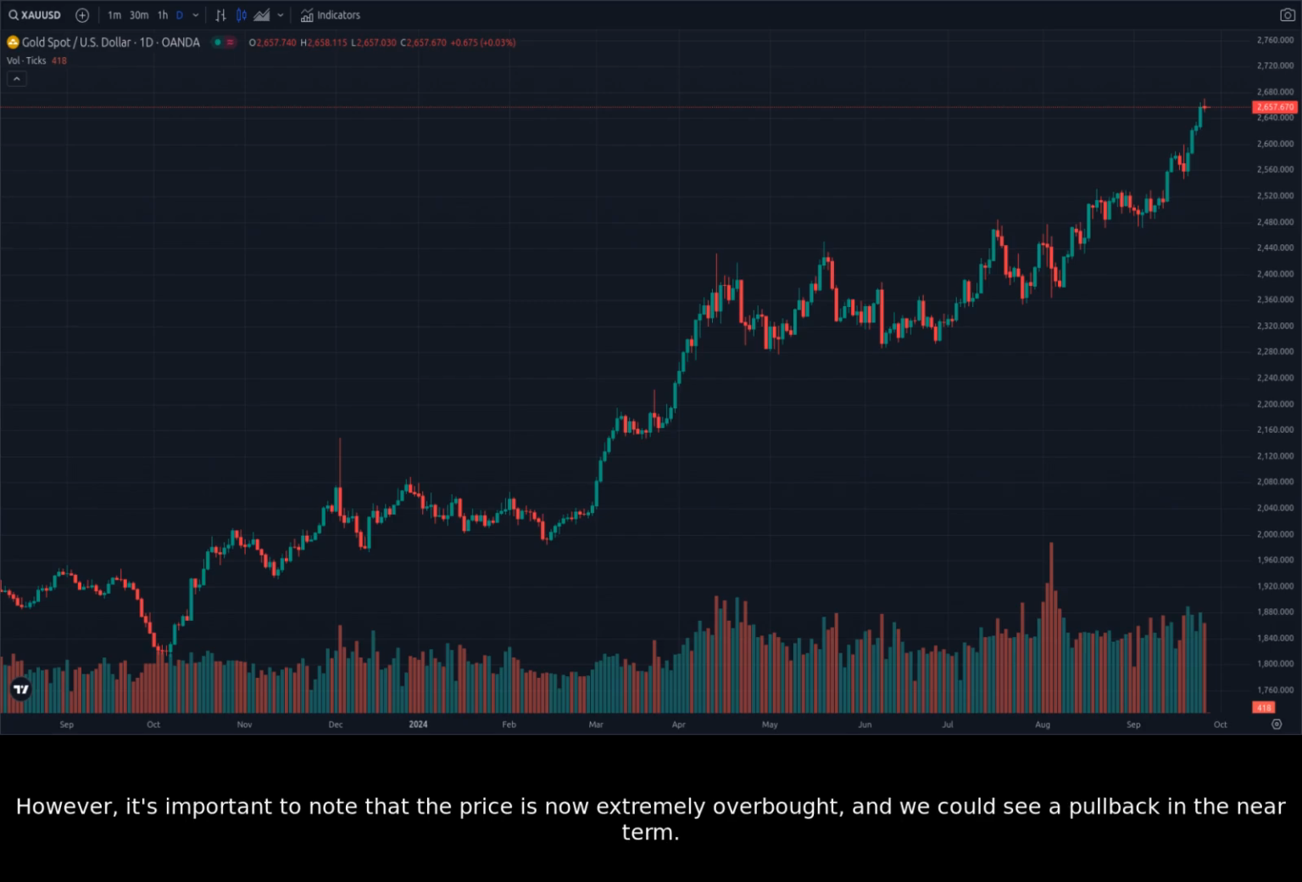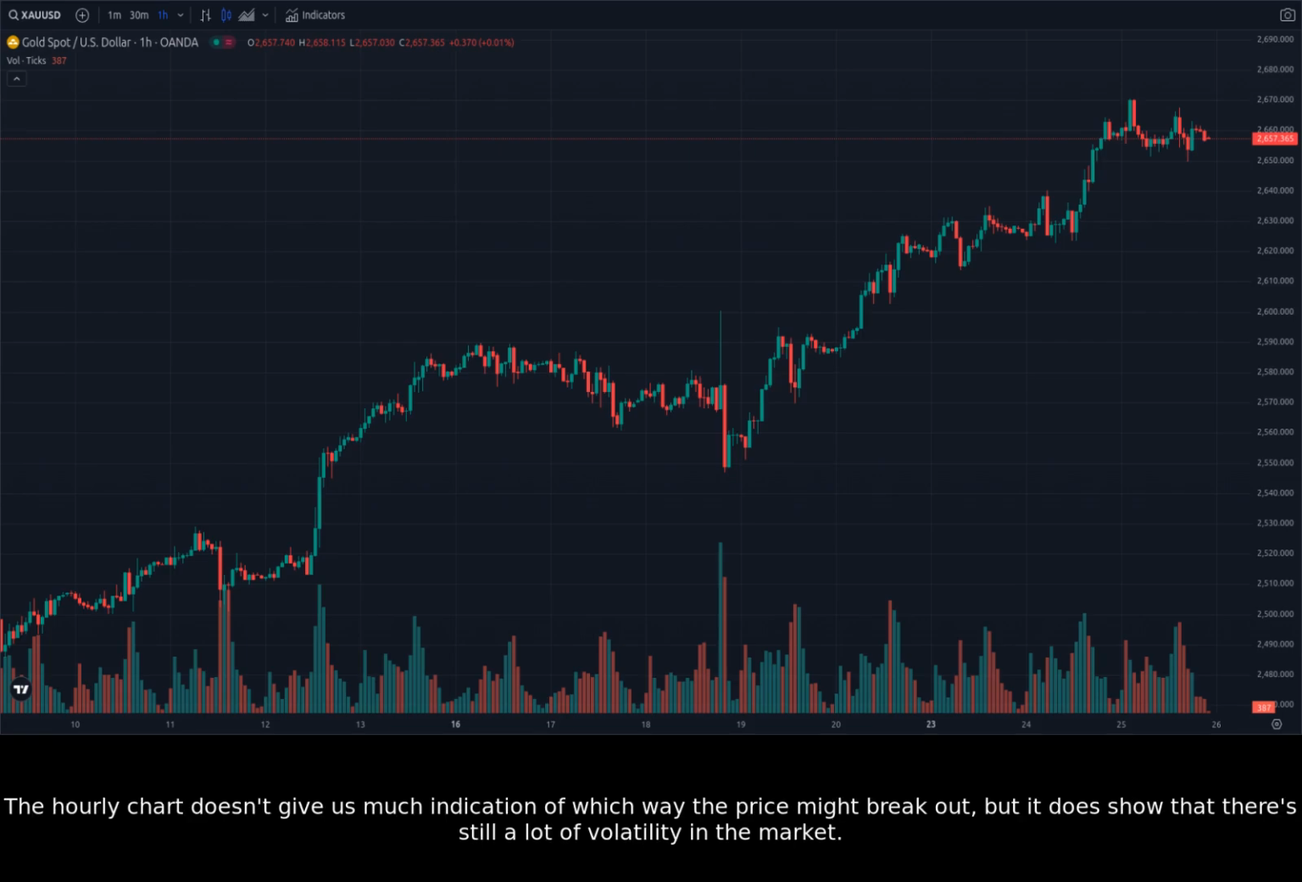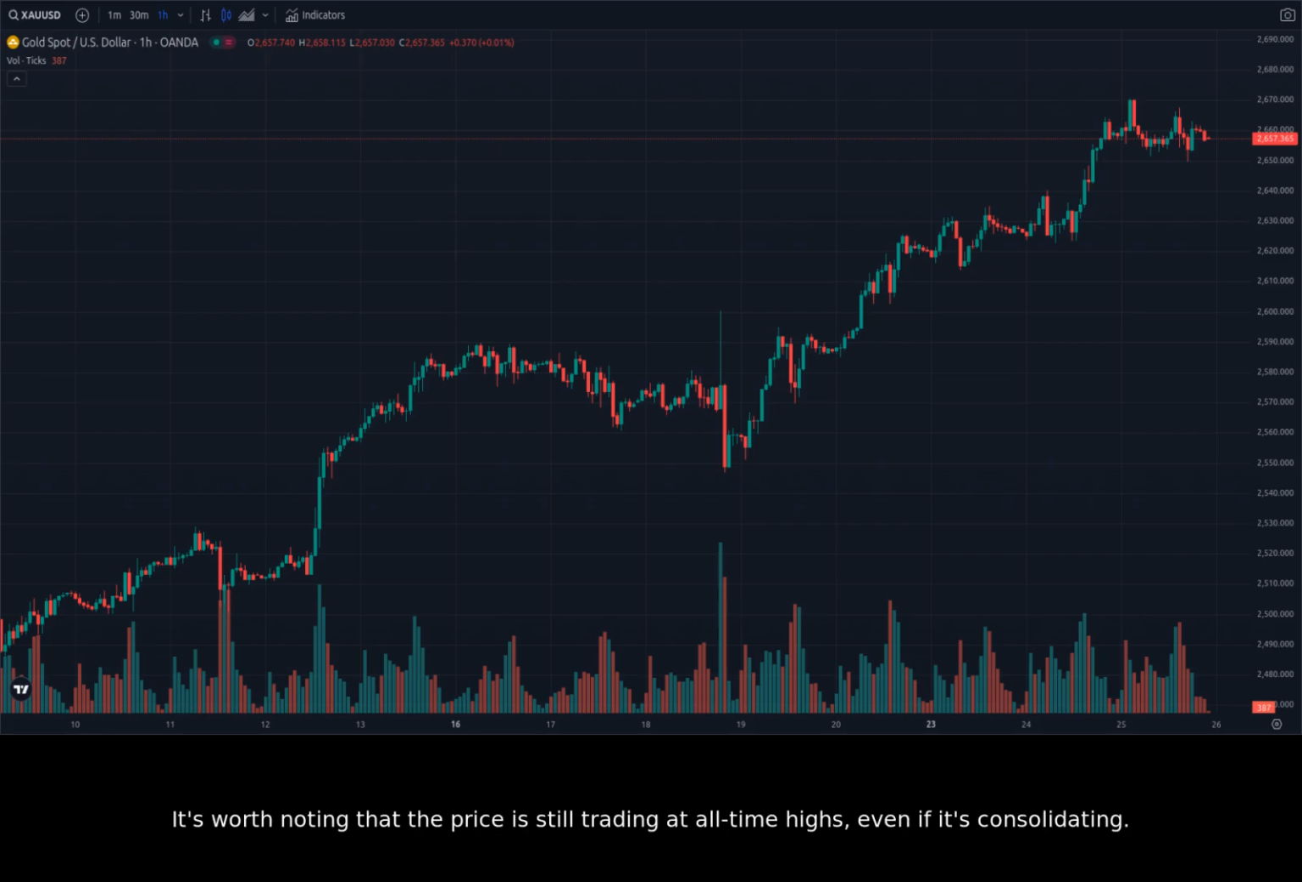However, it's important to note that the price is now extremely overbought, and we could see a pullback in the near term. Let's zoom in on the hourly chart to get a closer look at the recent price action. On the hourly chart, we can see that the price has been consolidating in a range for the past few days. The price has been bouncing between support and resistance levels, and it's been trading within a tight range. The hourly chart doesn't give us much indication of which way the price might break out, but it does show that there's still a lot of volatility in the market. It's worth noting that the price is still trading at all-time highs, even if it's consolidating.